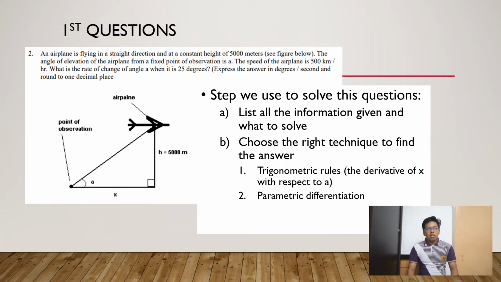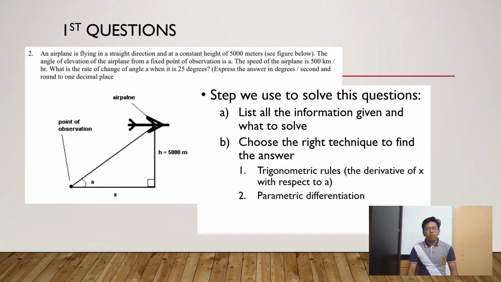First question. An airplane is flying in a straight direction at a constant height of 5,000 meters. The angle of elevation of the airplane from its fixed point of observation is A. The speed of the airplane is 500 km per hour. What is the rate of change of angle A when it is 35 degrees? Express the answer in degrees per second and round to one decimal place.